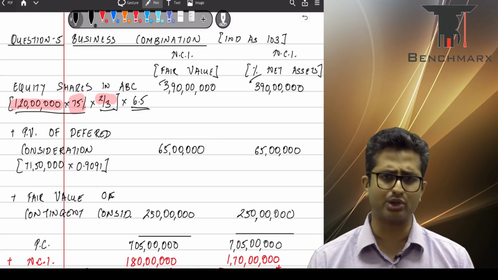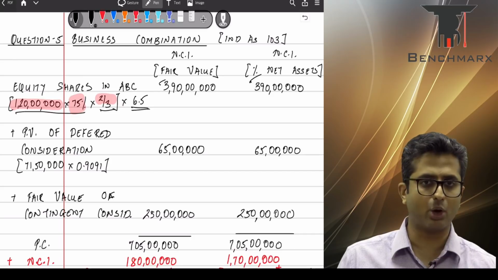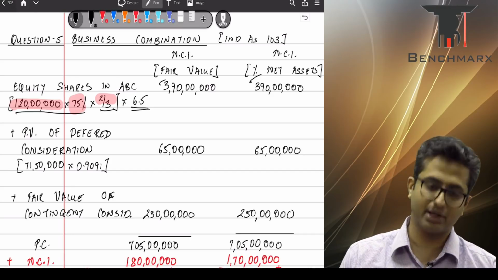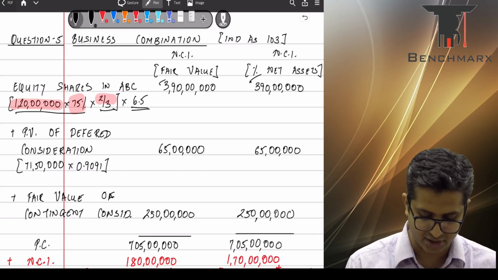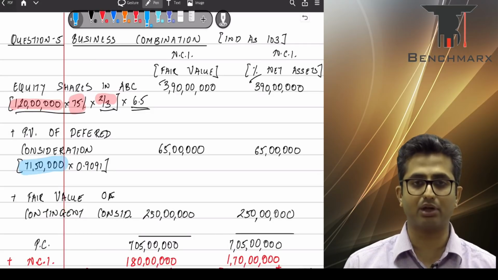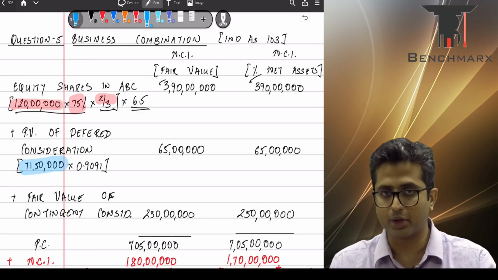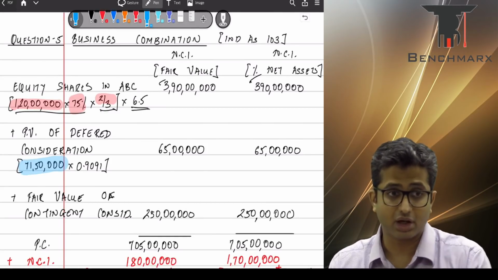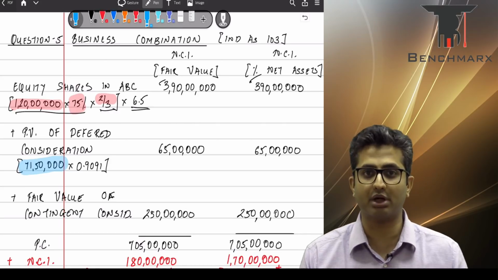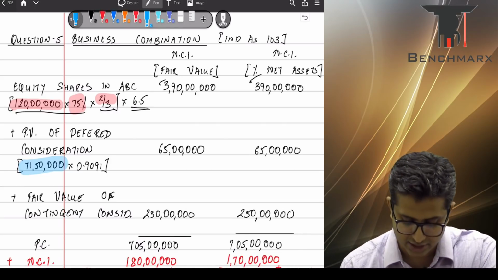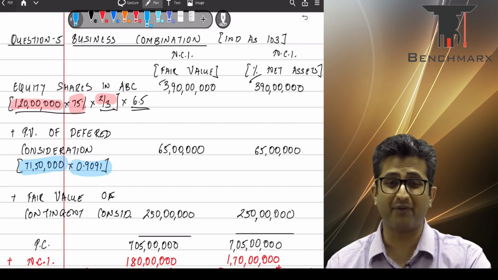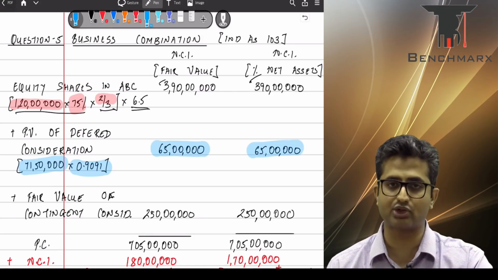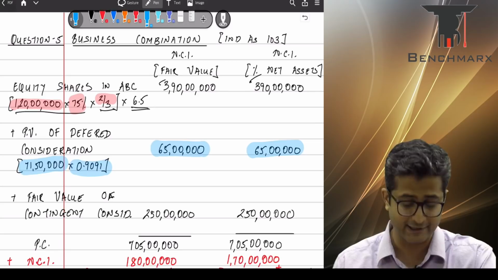Apart from that, the second subpoint you see, payment is going to be made after 1 year. Now, there is no uncertainty, there is no contingency, it is not linked to anything. You have to pay 71,50,000, just that it is payable after a year. The question at the end tells you that the cost of borrowings, that is like the discount rate, is 10%. If you don't pay the money after 1 year and have to pay it today, you might have to borrow money, in which case you will incur a cost of 10%, and hence this can be taken as a discounting factor. So we find the present value of the deferred consideration. The present value of the deferred consideration is 65 lakhs, which is same irrespective of the way you value NCI.